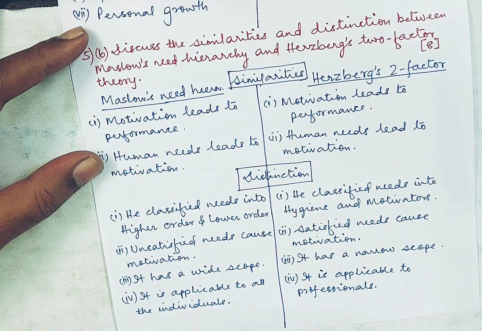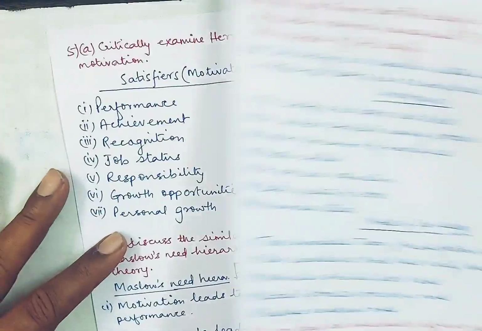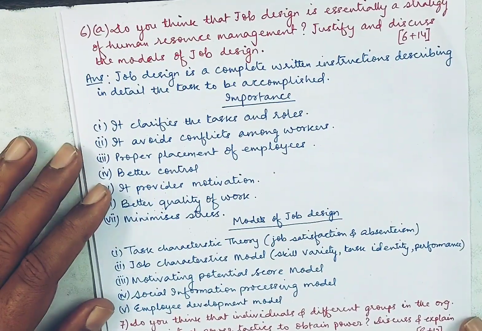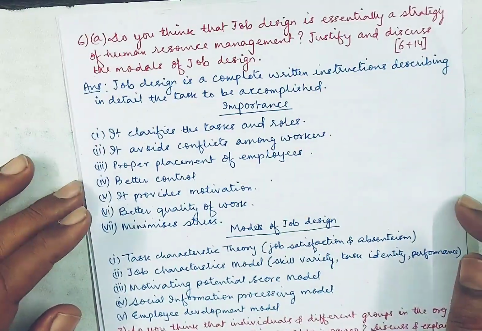Okay. The last one is whether it is applicable to all individuals, like all persons. Maslow's theory, its scope is very wide. It is widely applicable. Whereas Herzberg's theory is not applicable to all individuals, rather it is only applicable to the professionals. Right. Let's move on to the next question, and this is question number 6, part A.